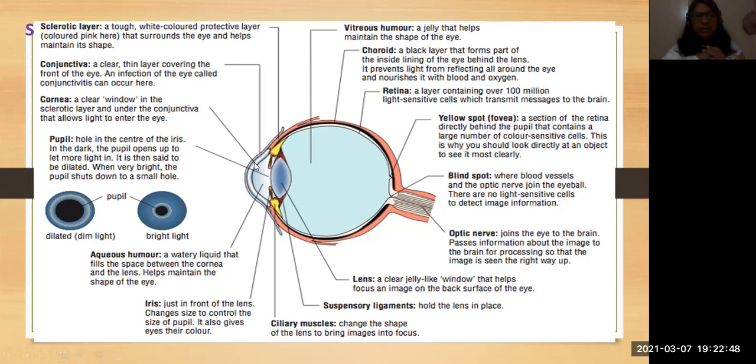Okay, and the conjunctiva is there. This is the cornea part, the front part. And another one is the conjunctiva. What is this conjunctiva? It's a clear, thin layer covering the front of the eye. And an infection of the eye called conjunctivitis can occur here. I think you might have seen and experienced it. Sometimes the eyes become red and the tears go on continuously, and you feel pain and itching and all this. And this conjunctivitis is a disease which can transfer from one person to another person.